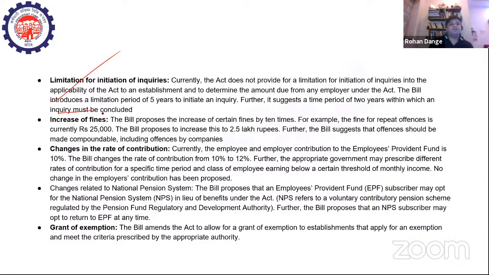Increase of fines. So the bill proposes the increase of certain fines by 10 times. For example, the fine for repeat offenses is currently 25,000. The bill proposes to increase this to 2.5 lakh rupees, right? Further, the bill suggests that the offenses should be made compoundable, including offenses by companies, right? So you just have to remember that now the bill seeks to increase the fines to 2.5 lakh rupees, which was till now only 25,000 rupees.